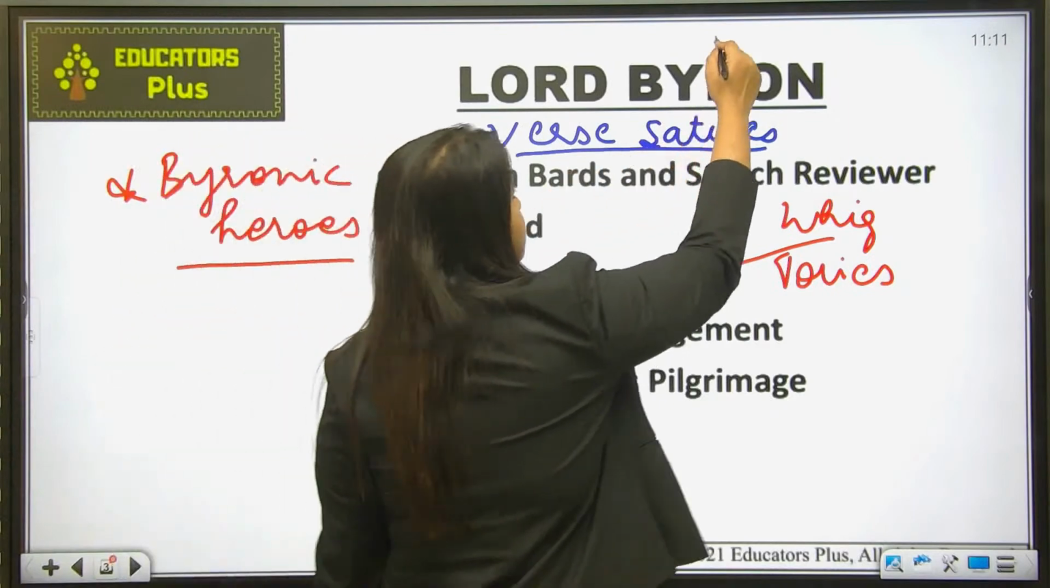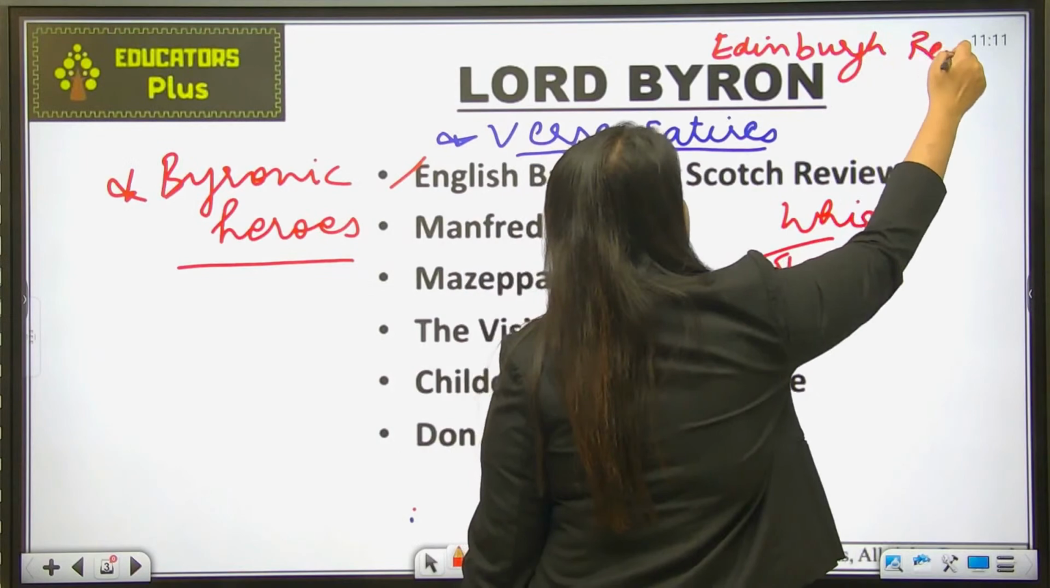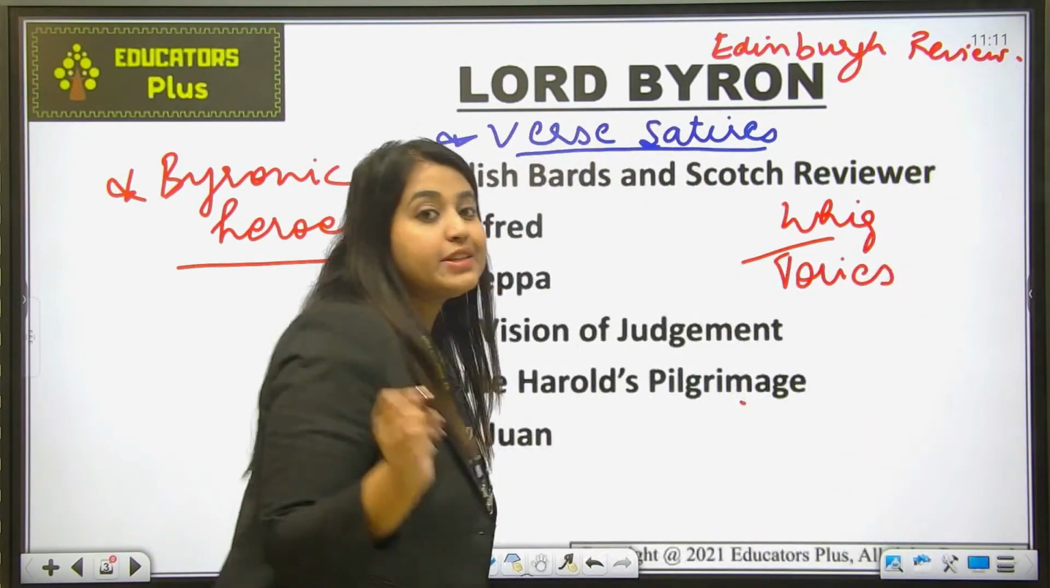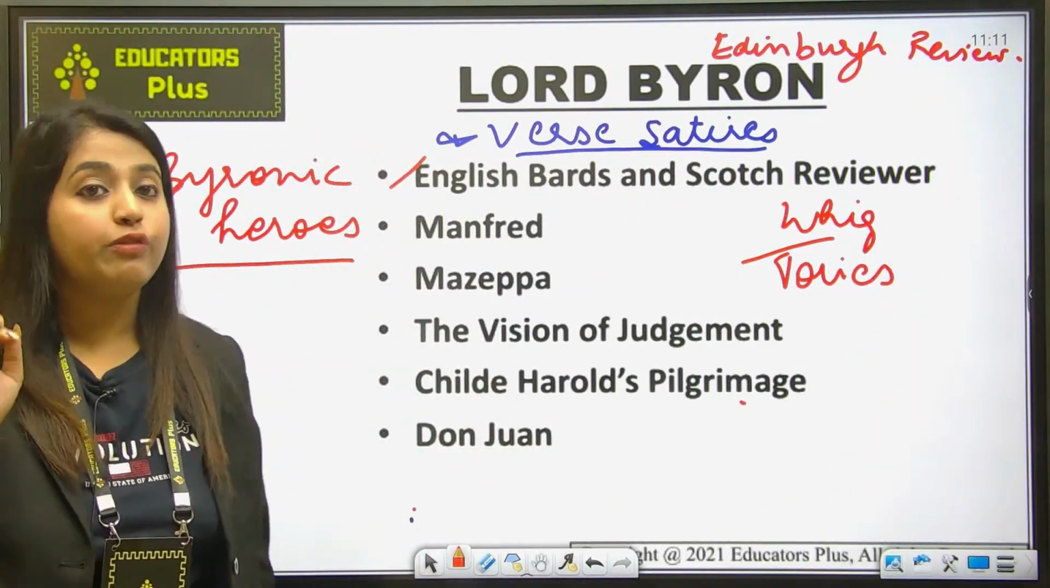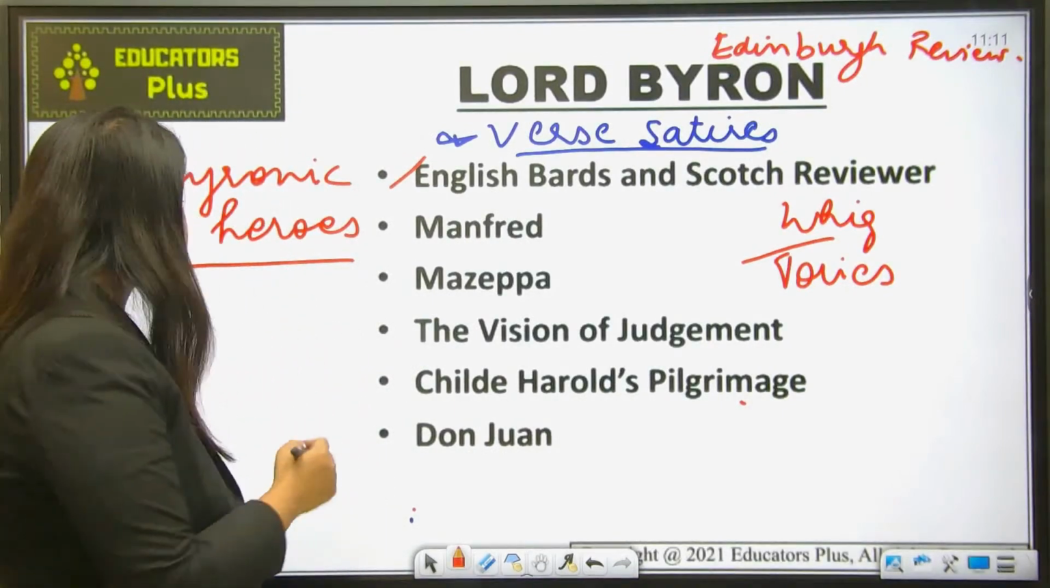ठीक है, तो एक journal था Edinburgh Review. Okay, there was a journal named Edinburgh Review, जो एक Whig journal था. ठीक है, so एक Byron ने work लिखा था Hours of Idleness.